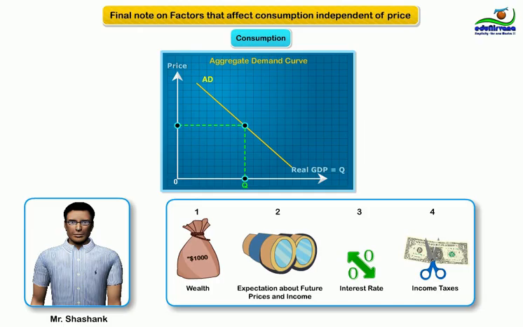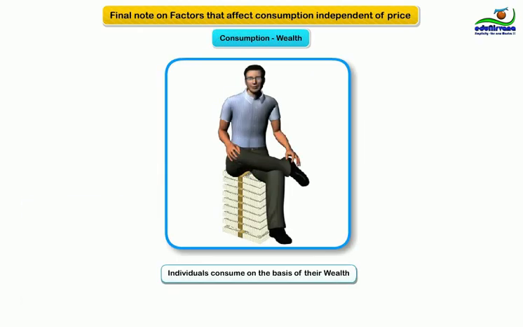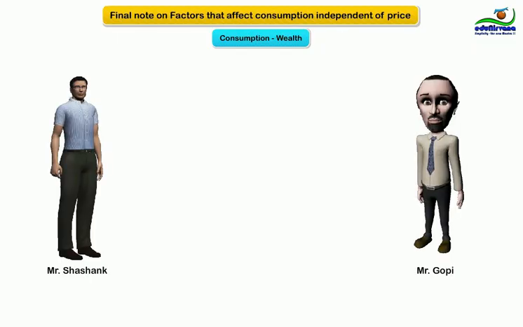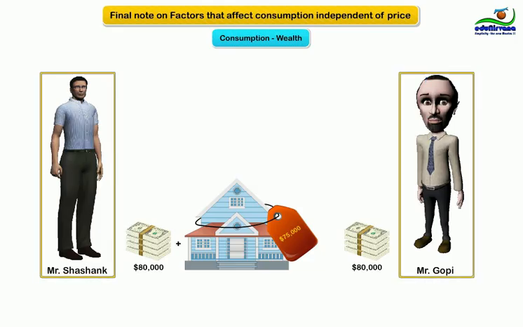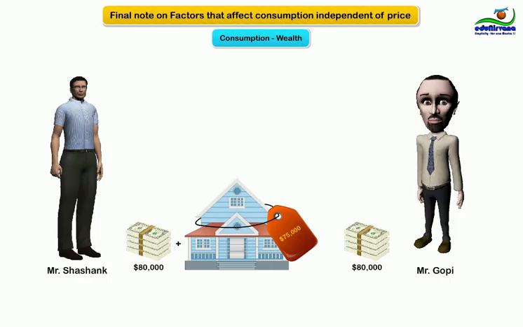Let's quickly summarize them. Wealth. Individuals consume not only on the basis of their present income, but also on the basis of their wealth. Consider Mr. Shashank and his friend each receiving an income of $80,000 a year. One has very recently got an ancestral property of $75,000 which just got credited to the bank, and the other has no assets at all. Whom would you expect to spend more on consumption goods this year?